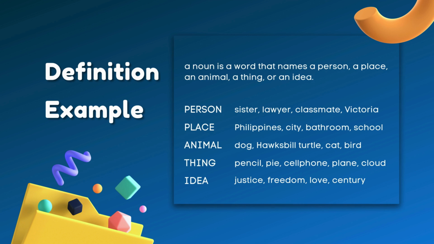Example: person, sister, lawyer, classmate, Victoria. Place, Philippines, city, bathroom, school. Animal, dog, hawksbill turtle, cat, bird. Thing, pencil, pie, cell phone, plane, cloud. Idea, justice, freedom, love, century.